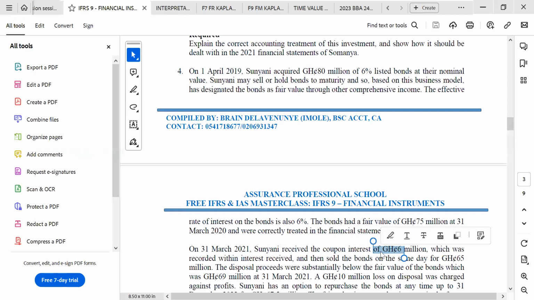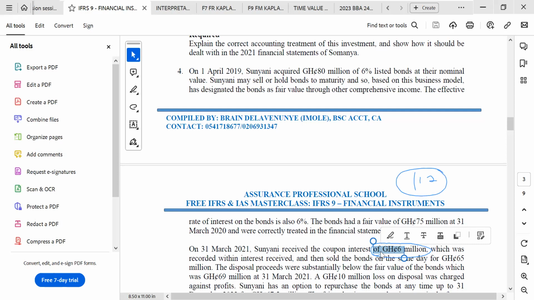Someone can say that maybe they have paid part of the interest in advance. That is not an issue. Since they are saying the coupon interest of 6 million, it means that they are just talking about the entire coupon interest. But since it is 4.8 and they are paying 6 million, it means that they are paying the interest of 1.2 in advance.